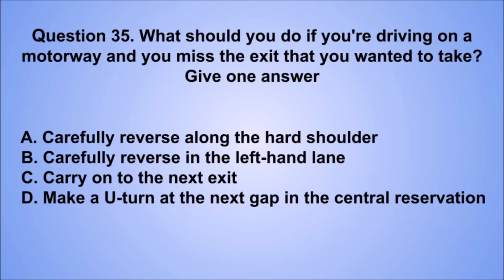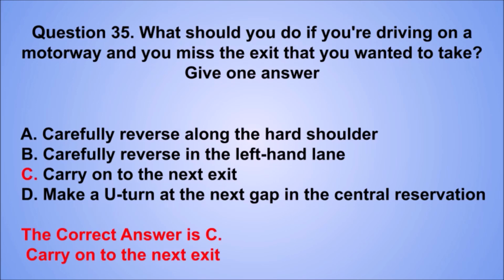Question 35. What should you do if you're driving on a motorway and you miss the exit that you wanted to take? Give one answer. A. Carefully reverse along the hard shoulder. B. Carefully reverse in the left-hand lane. C. Carry on to the next exit. D. Make a U-turn at the next gap in the central reservation. The correct answer is C. Carry on to the next exit.